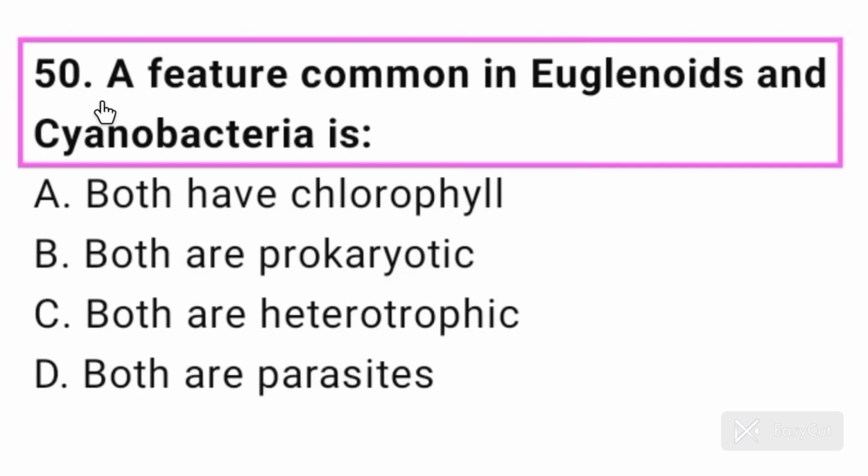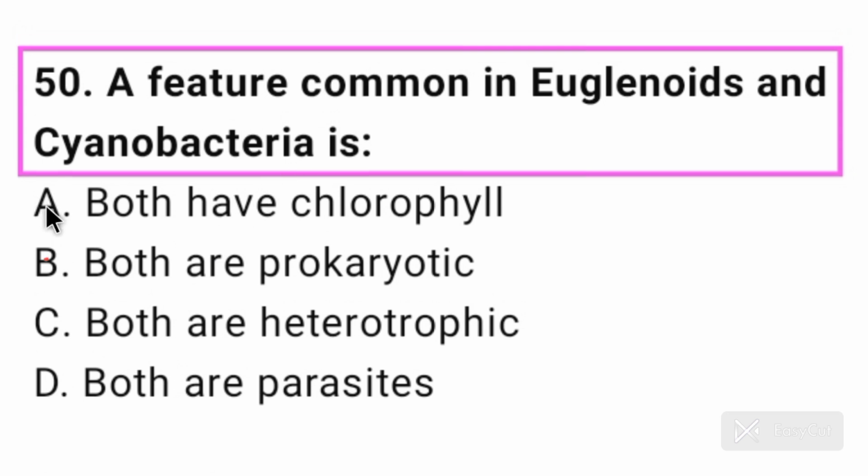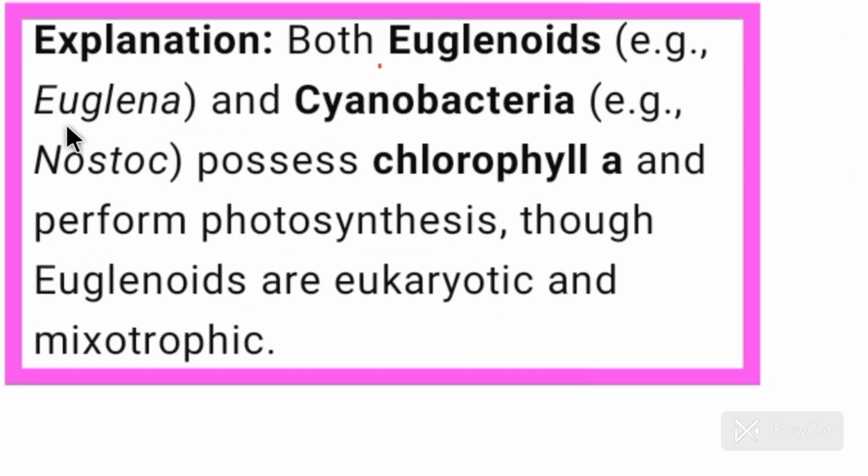Now come to the last question of this chapter, question number 50. A feature common in euglenoids and cyanobacteria is. Euglenoids and cyanobacteria both have chlorophyll, so option A is correct here. Both euglenoids, example is Euglena, and cyanobacteria, example is Nostoc, possess chlorophyll A.